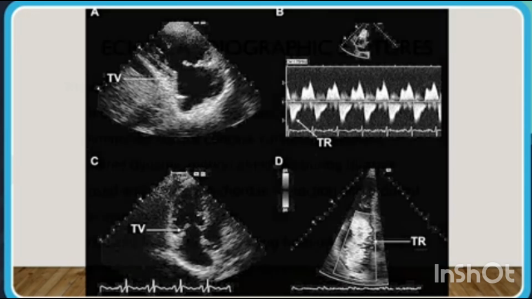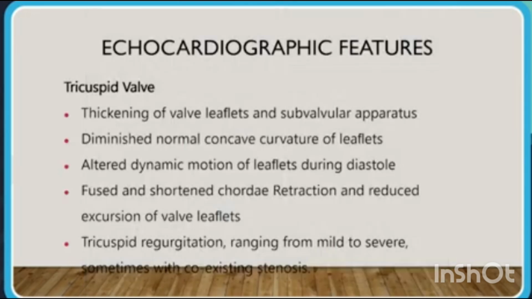Echocardiographic features: tricuspid valve. Thickening of the valve leaflets and subvalvular apparatus, diminished normal concave curvature of the leaflets, altered dynamic motion of the leaflets during diastole, fused or shortened chordae, retraction and reduced excursion of valve leaflets, tricuspid regurgitation ranging from mild to severe levels, sometimes with coexisting stenosis.